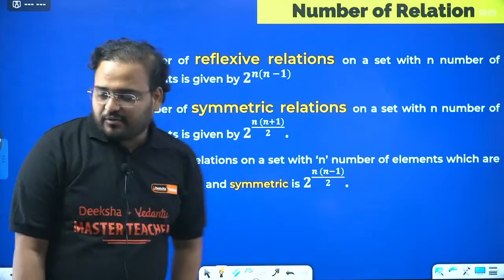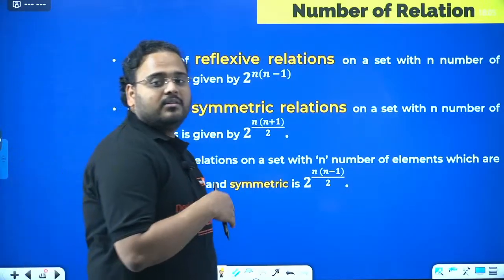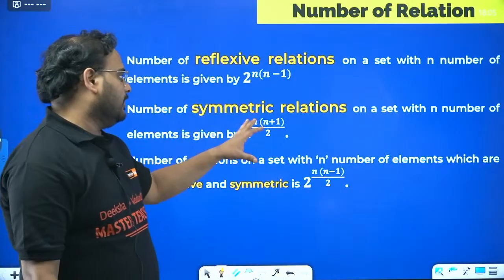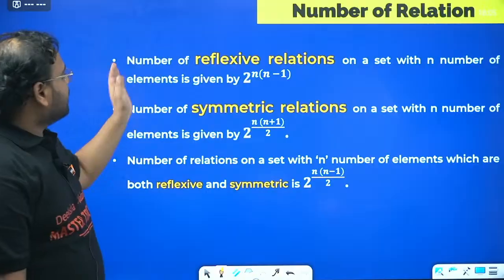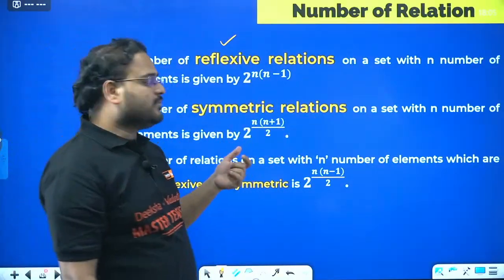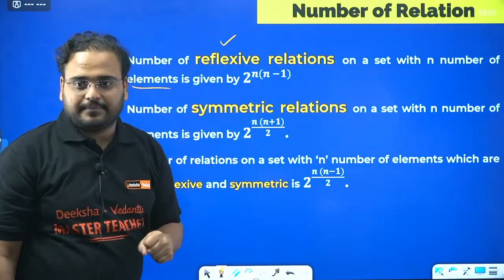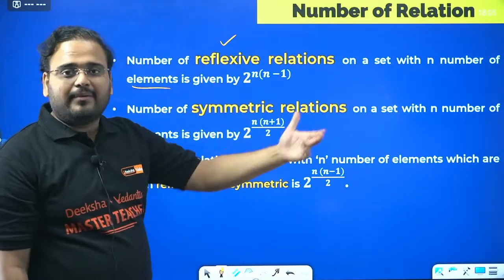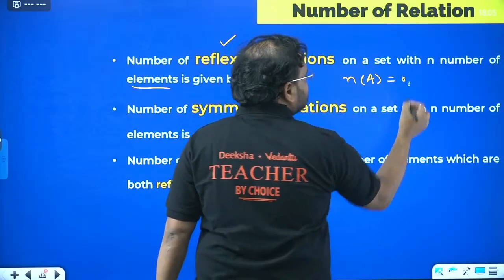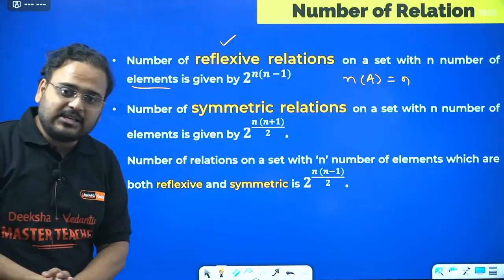Okay. Now number of relations. These are important formulas from your CET point of view. These questions are not asked in your boards, okay, but for CET they can ask time to time. So please remember and keep a note of this. All right. So number of reflexive relations. For any set A, if the cardinal number of the set, the number of elements, is n, then the number of reflexive relations is given by 2 power n times (n minus 1).